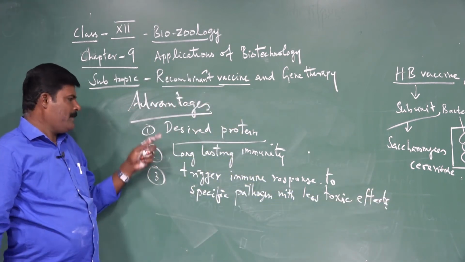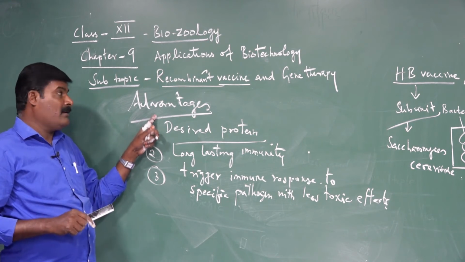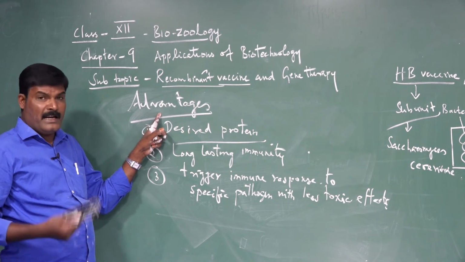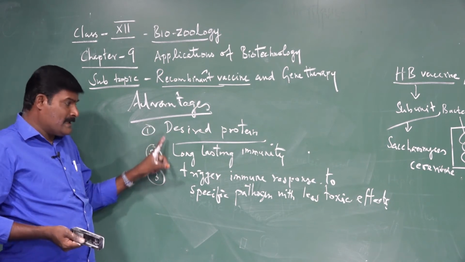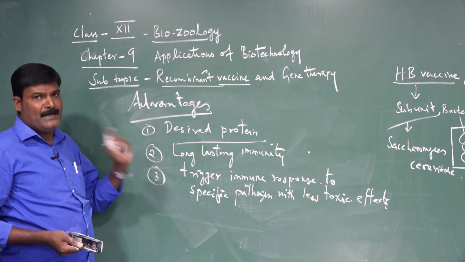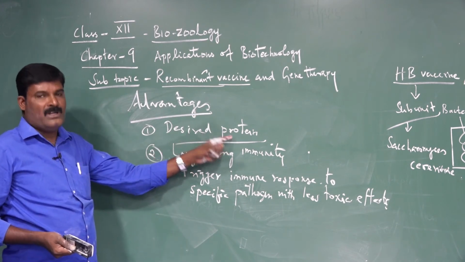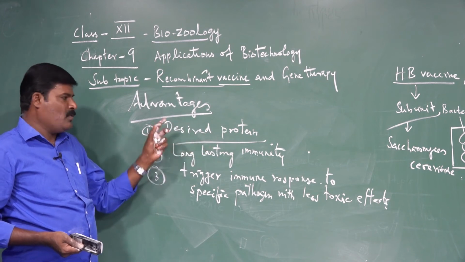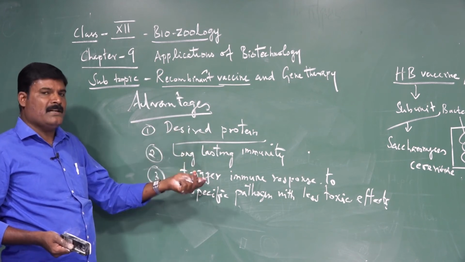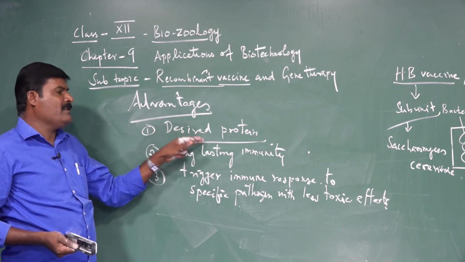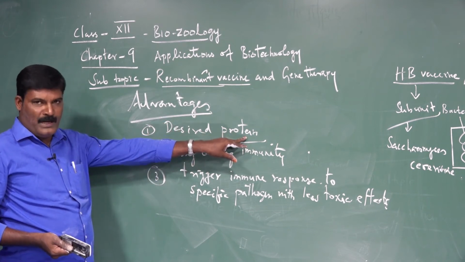Listen, students. Commonly, the three types of vaccine are produced by rDNA technology or recombinant technology. These are some common advantages. They produce desired proteins in the animal. Suppose the DNA or gene is inserted into the body of the animal or its cells, immediately they synthesize valuable proteins.